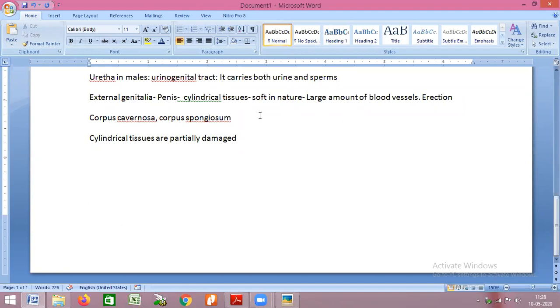When the amount of blood flow in the penis is limited, erection of penis is achieved only for a brief period of time.